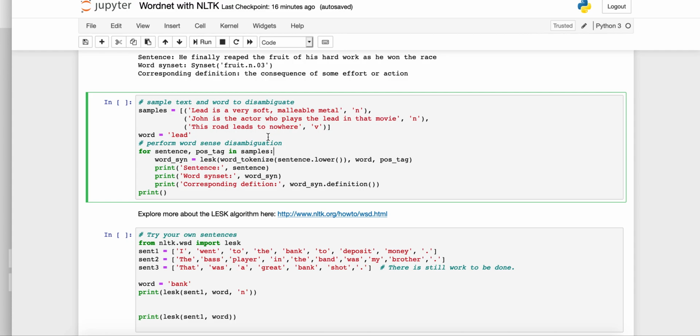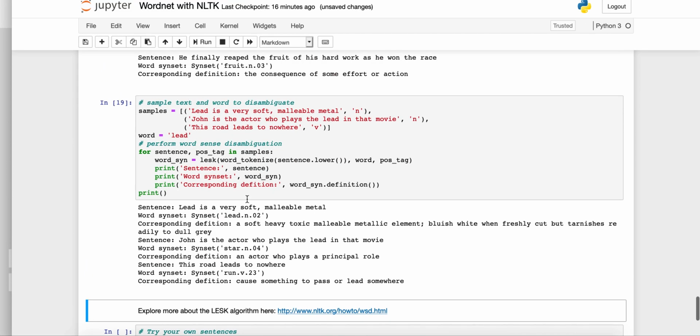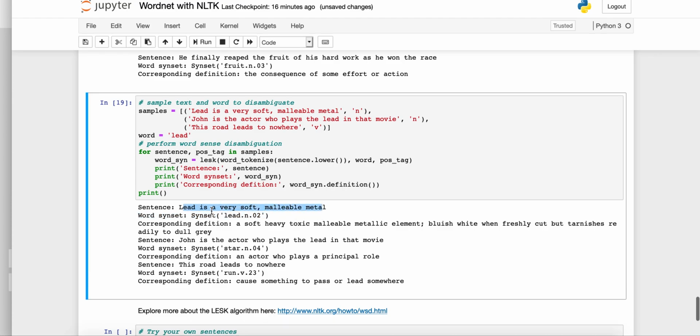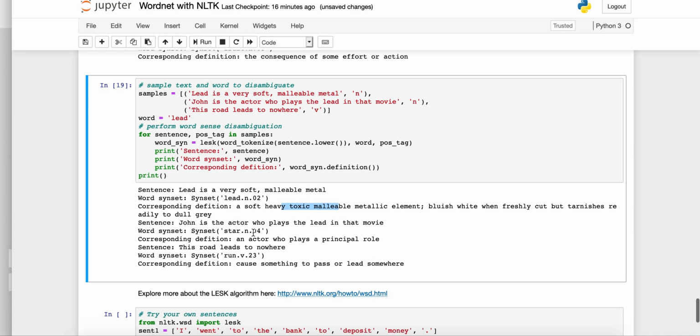So lead and lead have a similar pronunciation, but the part of speech is different. So we're looking for this word in all three sentences, looking at the sentence and the part of speech tag in these samples, and then printing the results. Let's see what we get. So this is our sentence, and this is the synset it has identified, and it's a metallic element, bluish white, so that looks like it is a metal, so that's correct. The second one, lead in the movie, and this is identifying it as the star, the actor who plays the principal role, so that is correct.